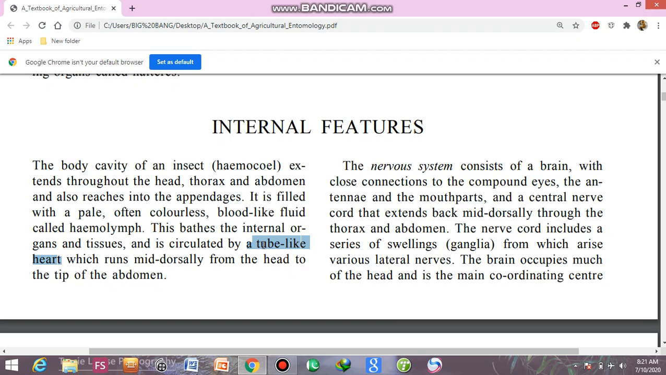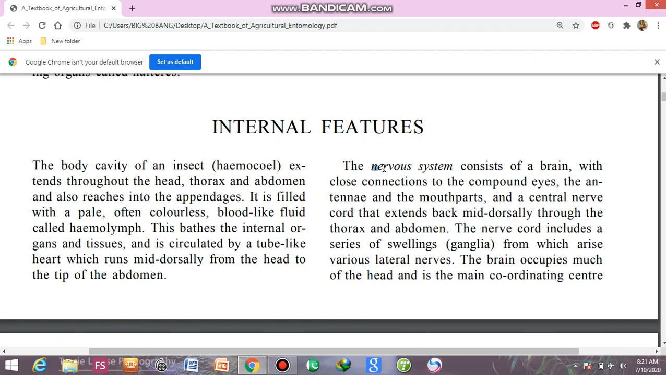And what is the location of the heart? Location of the heart is mid-dorsal in the body, and it is tube-like and extends from head to the tip of the abdomen. It means it runs throughout the body.